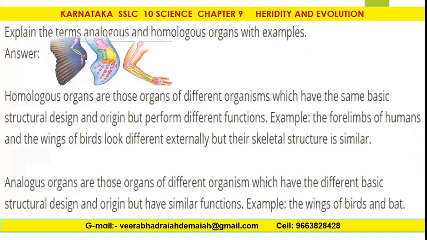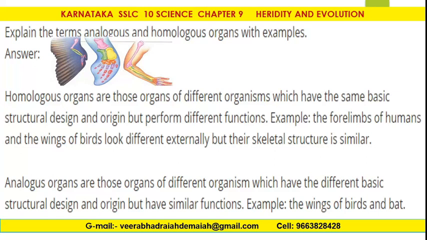He explains the terms analogous and homologous organs with examples. Homologous organs are those organs of different organisms which have the same basic structural design and origin but perform different functions. For example, the forelimbs of humans and the wings of birds look different externally, but the skeletal structure is similar.